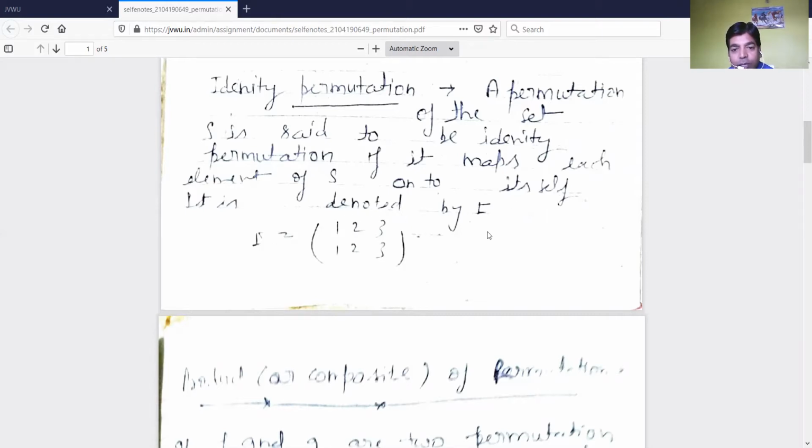It is denoted by I. I is equal to (1 2 3 / 1 2 3). It means 1 is related to 1 itself, 2 is related to 2 and 3 is related to 3. Then this is the identity permutation.